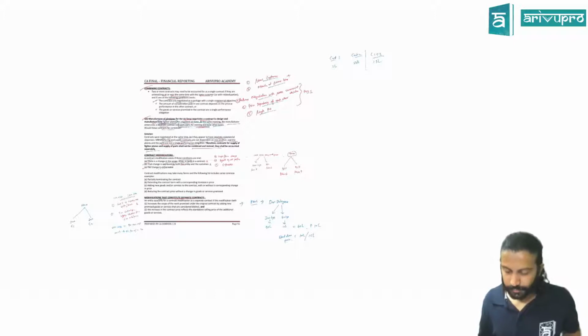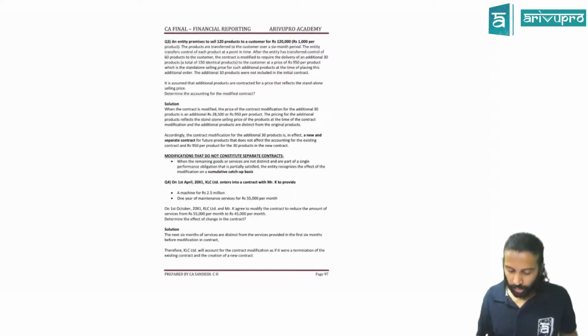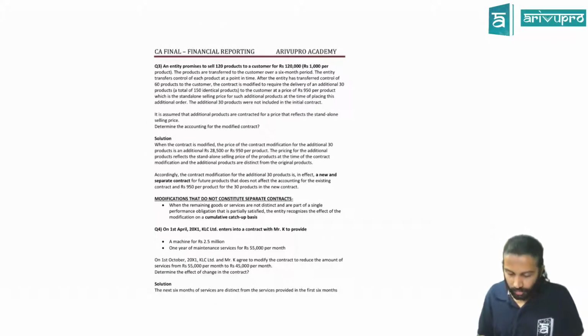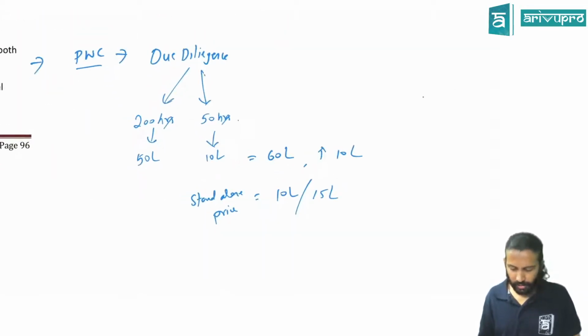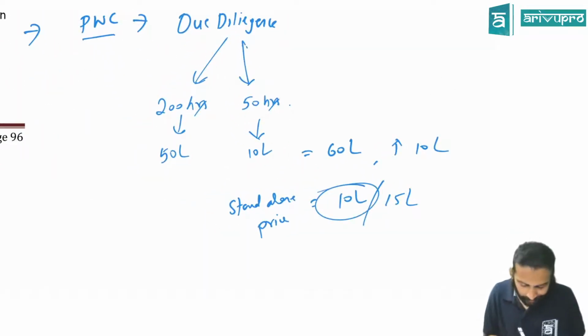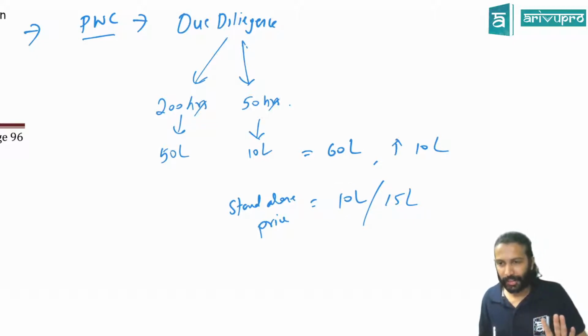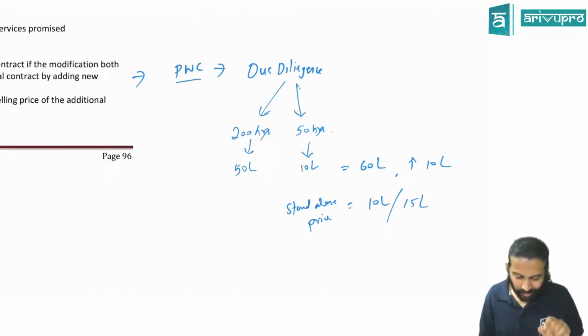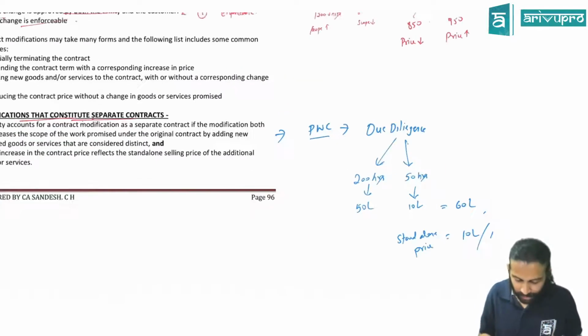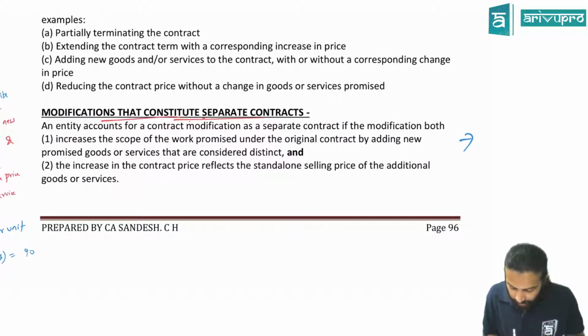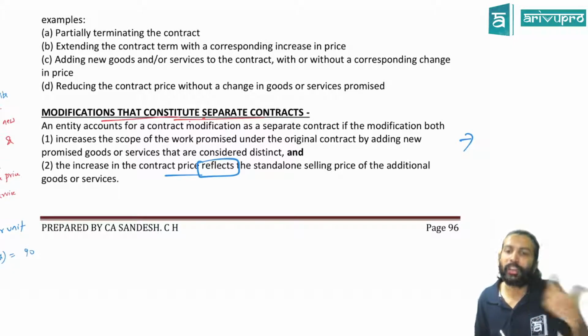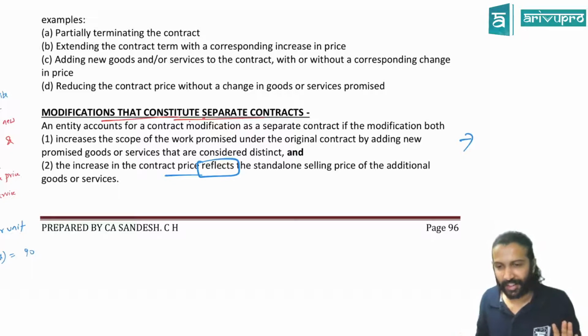Basically, there should not be any combo offer. There should not be a combo offer. You could say so. It's not that it should be exactly 10 lakh, pie to pie, it should not tally. Not like that. They should reflect the standalone price. So the increase in contract price reflects it; more or less it should be the same. What is more or less? Common sense.